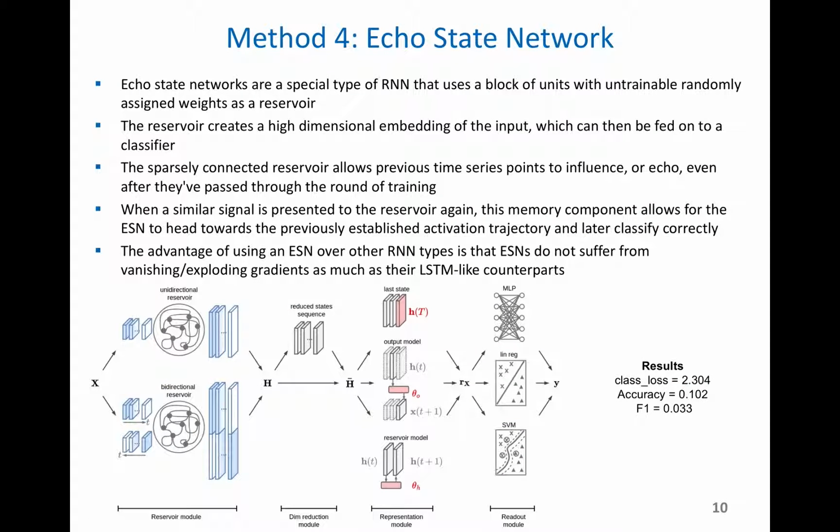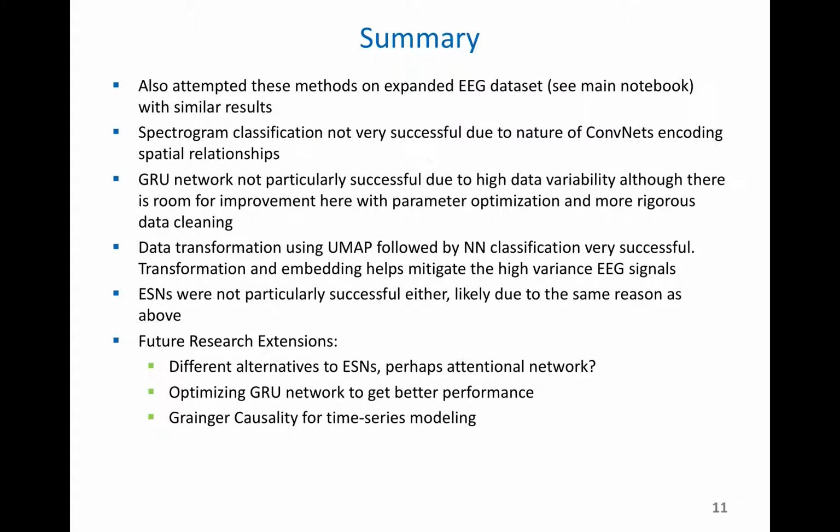The fourth method we tried was the echo state network. This is a special type of RNN that uses a block of untrainable units that are used as a reservoir, which hold the memory. Overall, the best results we got were from using UMAP, followed by the neural network classification.